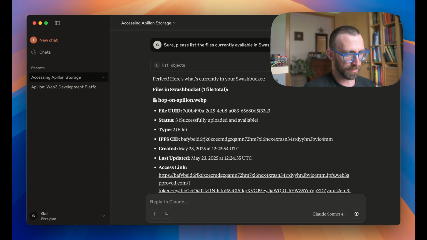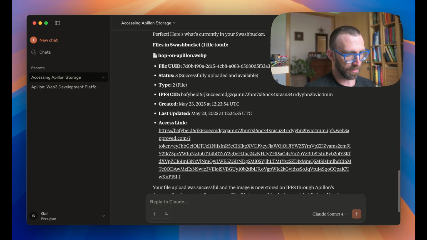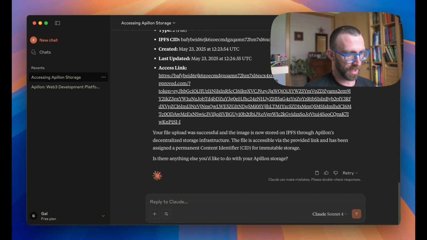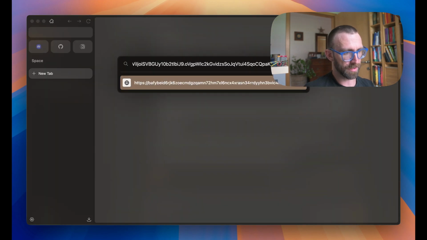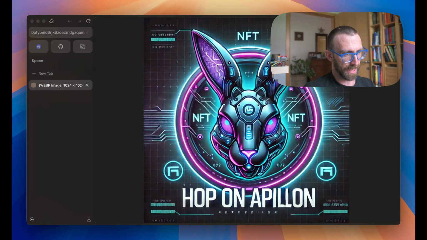So we'll grab the access link right now, copy it, and we will go to our browser. And we're back in our browser. I'm going to press paste and enter, and here it is. The hop on Apillon image we had on our local drive has now successfully been uploaded to Apillon using Claude.